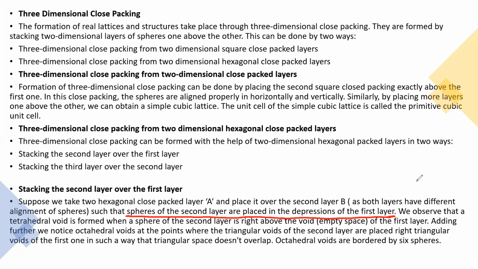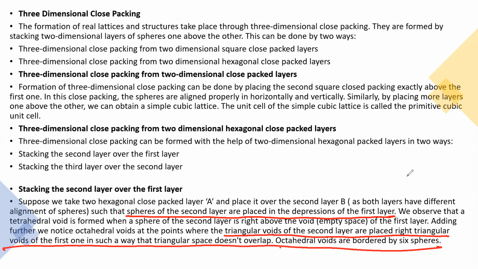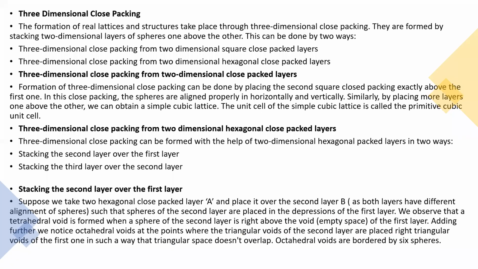Adding further, we notice that octahedral voids are found at the points where the triangular voids of the second layer are placed right over the triangular voids of the first one in such a way that the triangular spaces do not overlap. This is called an octahedral void. Octahedral voids are bordered by six spheres. In the diagram, I'll show you clearly what is a tetrahedral void and what is an octahedral void.